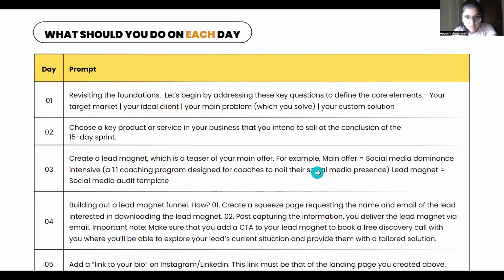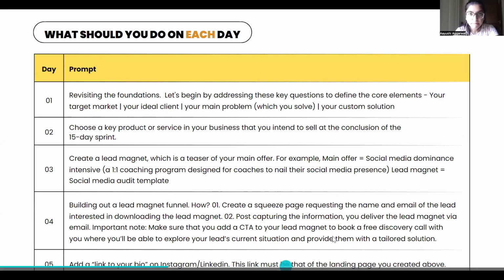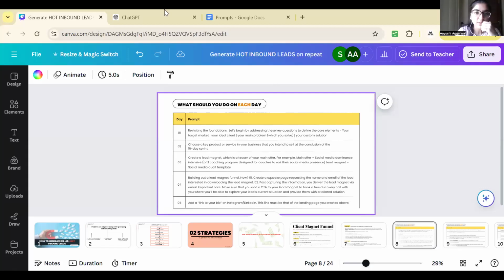One second. Is my screen visible? Is ChatGPT visible to you?